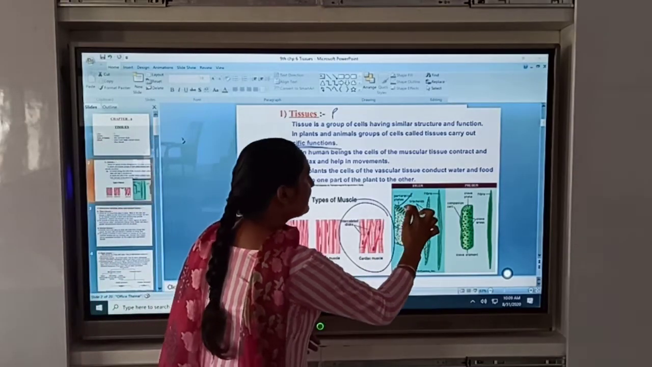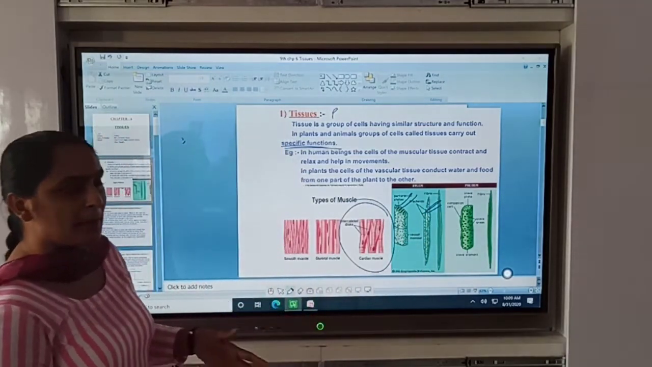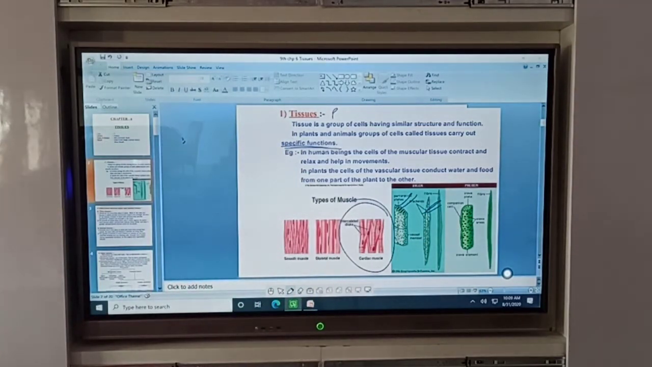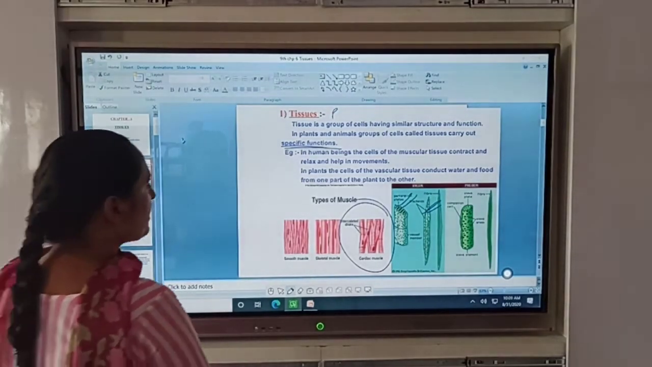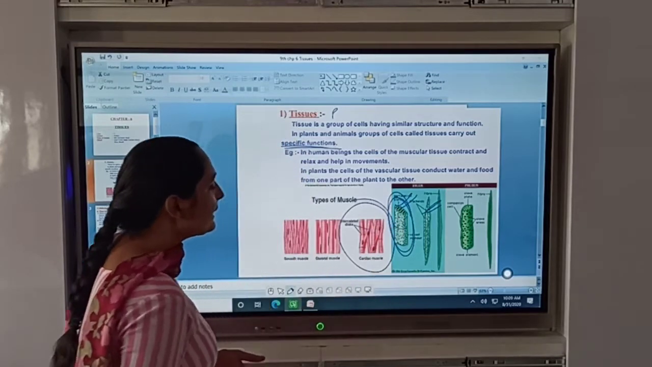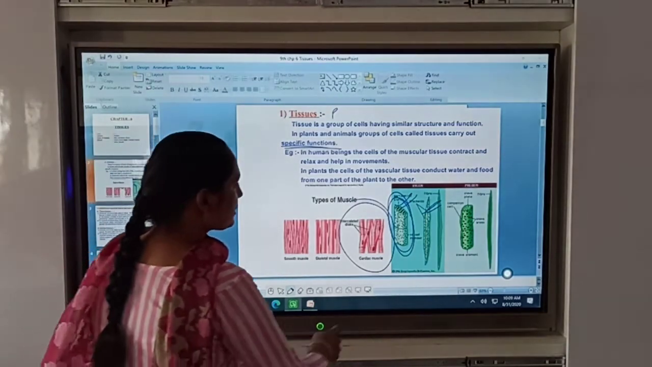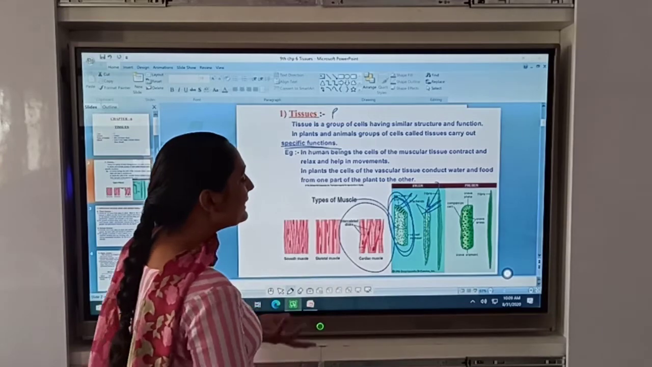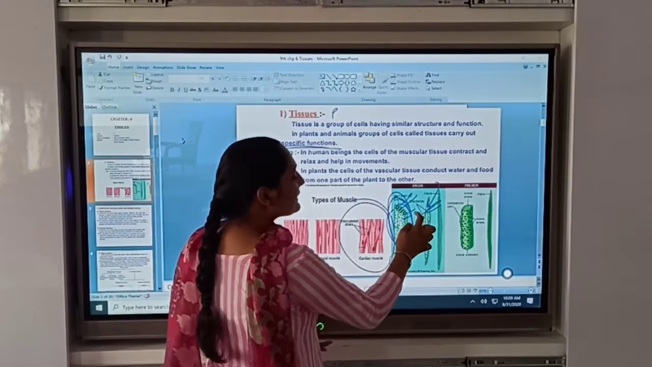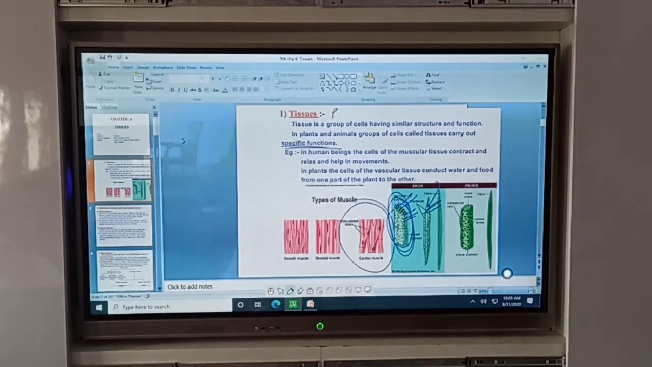If we talk about xylem, it conducts water in plants. If we talk about phloem, it conducts food material in plants. Meaning every group of cells that have similar structure and perform a specific function, we term it a tissue. Now all the cells in this xylem perform a single function, translocation of water, or translocation of food in case of phloem. Similar structure and basically the same function, we call that tissue. There are so many examples of tissues present in our body.